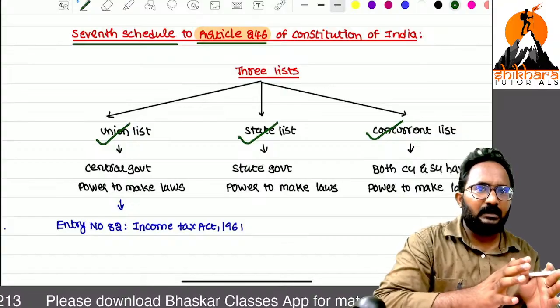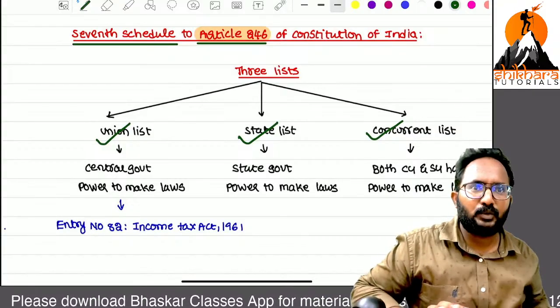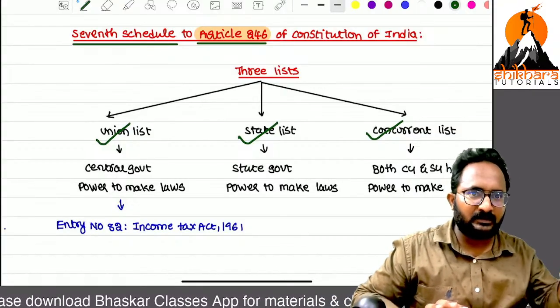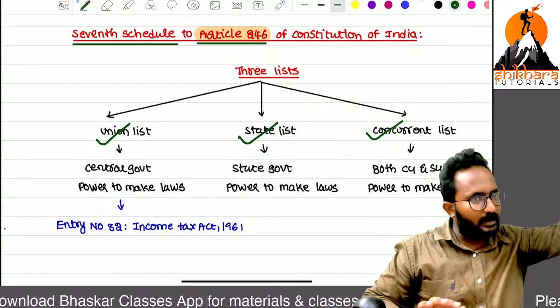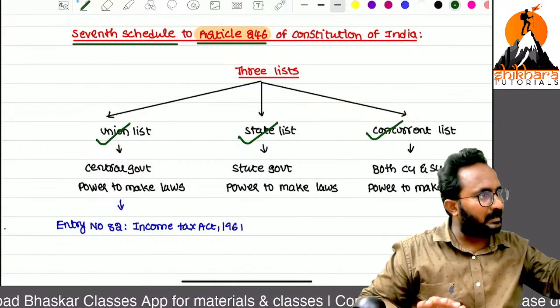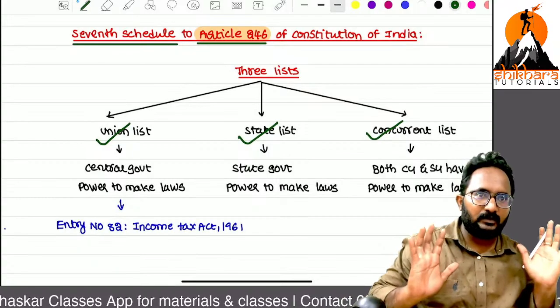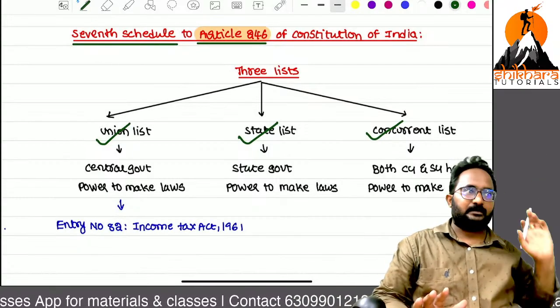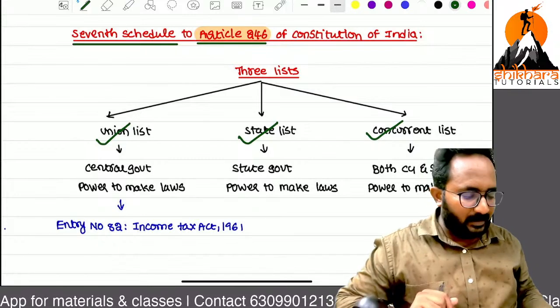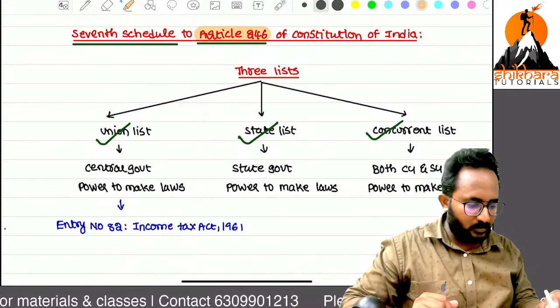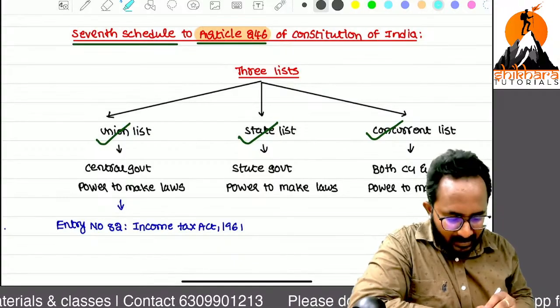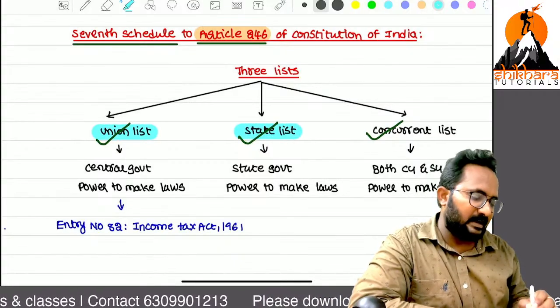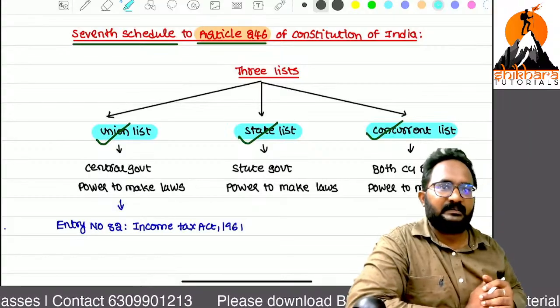So generally, if you have enough time in the evening, you can open that soft copy of the Constitution of India. You can scroll down to Article 246. In the different schedules, go to the 7th Schedule. Within that, three lists are given. The first list is called what? Union list. Second one, state list. Third one, concurrent list.